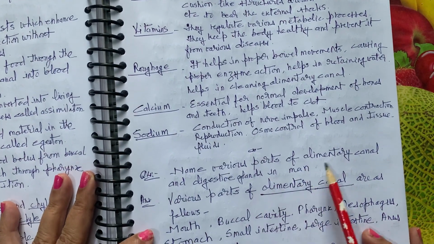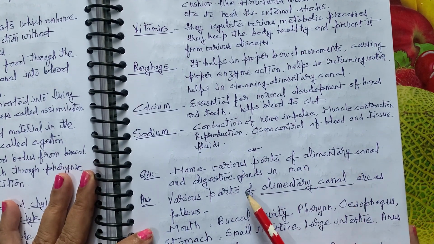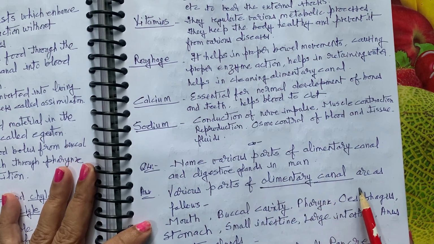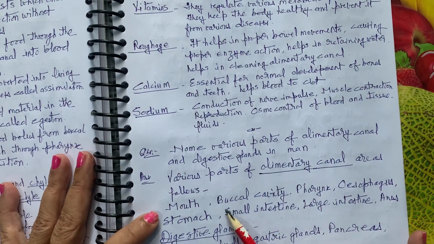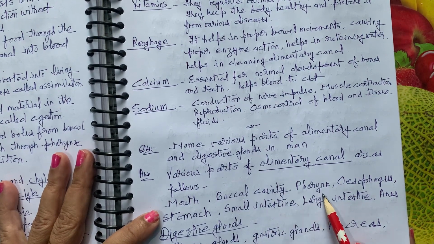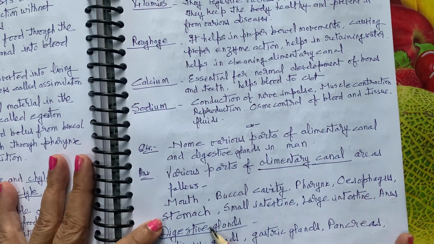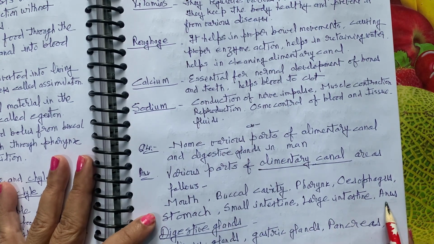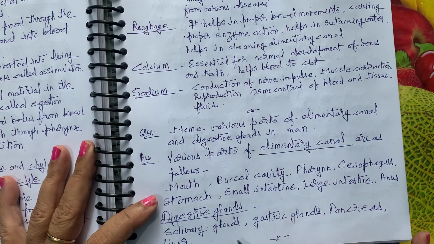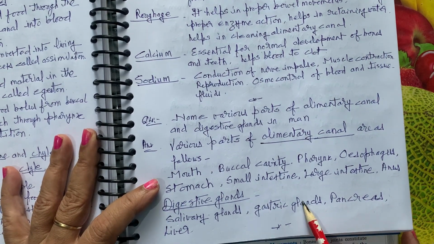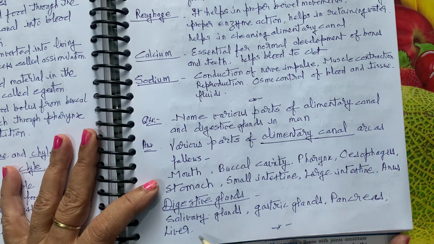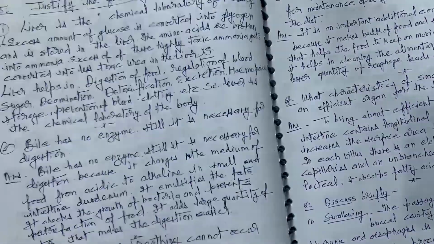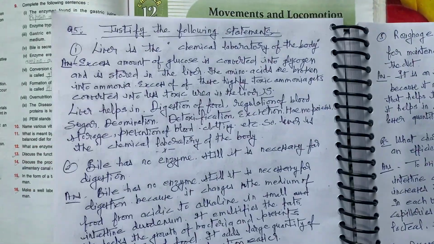Now, name the various parts of alimentary canal and digestive glands in man. The various parts of alimentary canal are as follows: mouth, buccal cavity, pharynx, esophagus, stomach, small intestine, large intestine, anus. And various digestive glands are salivary glands, gastric glands, pancreas, and liver. They are all different digestive glands present in the human body.